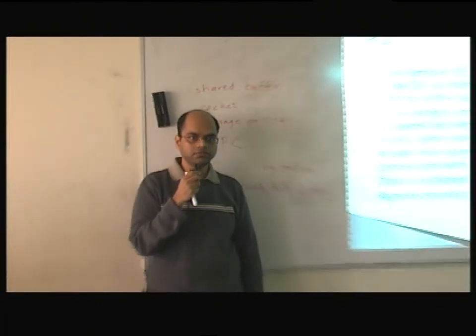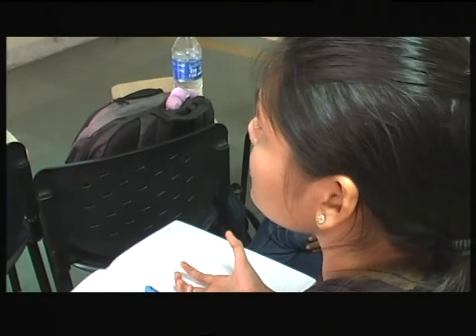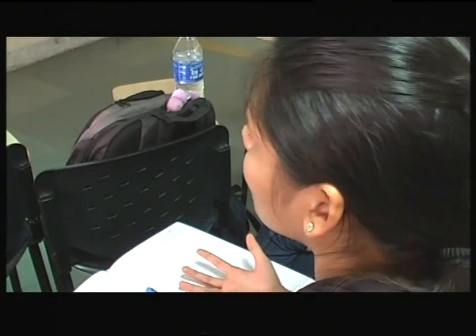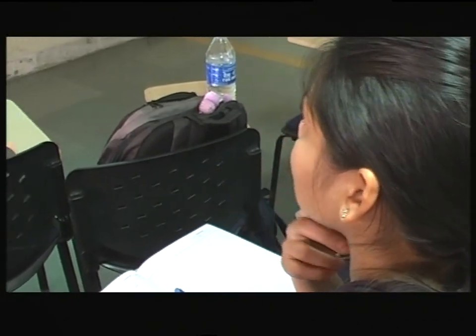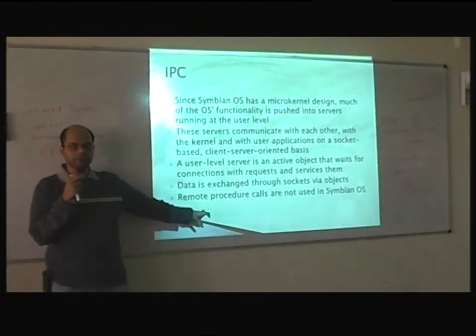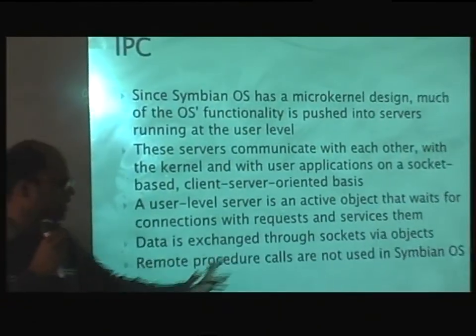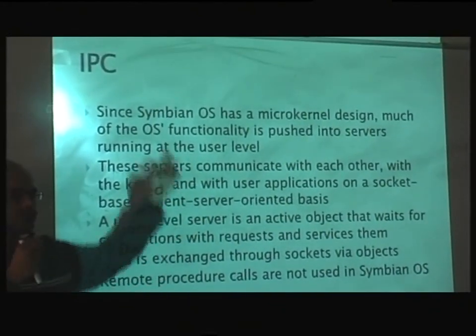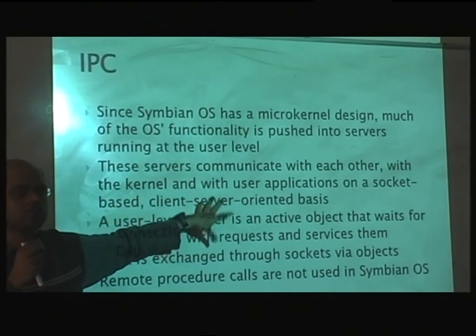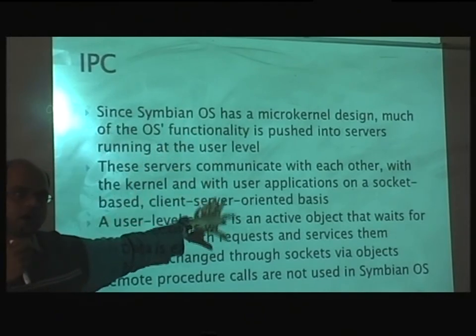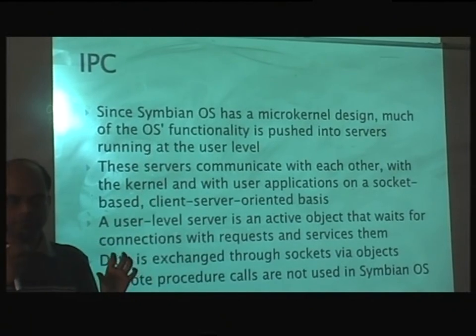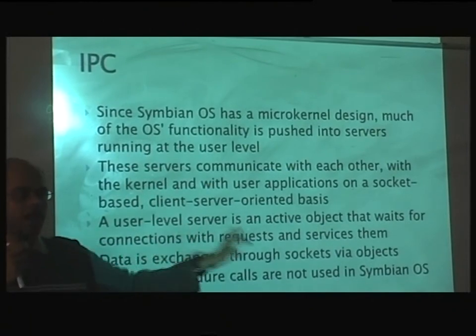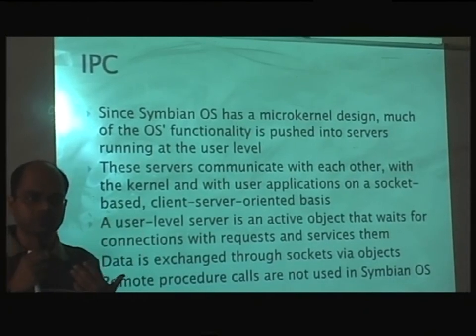But there are certain computations which are really heavy and need resources which are not present on the phone. Then how will it be handled? In Symbian OS, whatever things are needed from the local phone, you will not use RPC. You would still use active objects, connect to the client server socket and send the data. Now if you want to use Google, that is going to the remote thing, but this is outside the scope of the Symbian operating system, and for that you get remote procedure libraries.